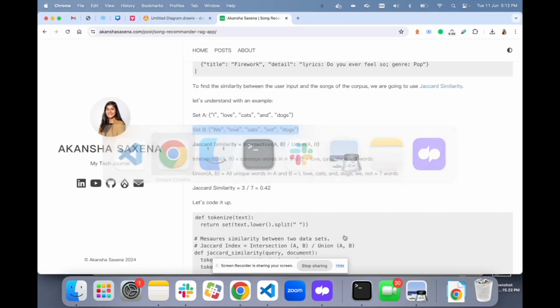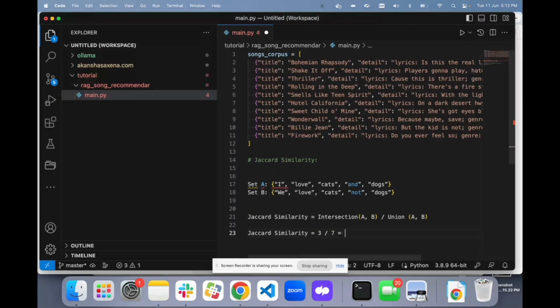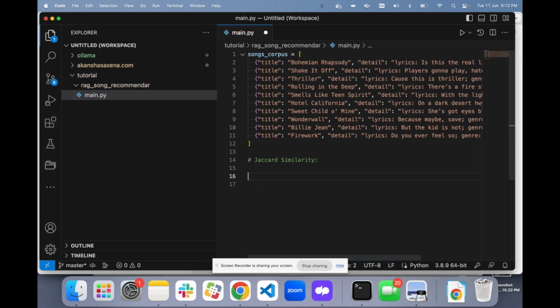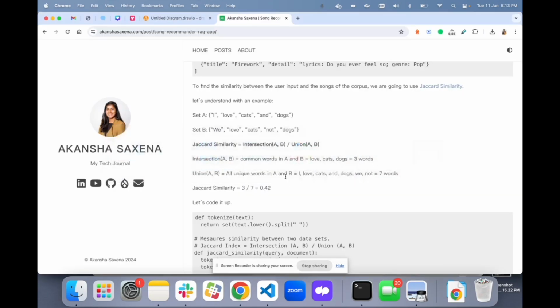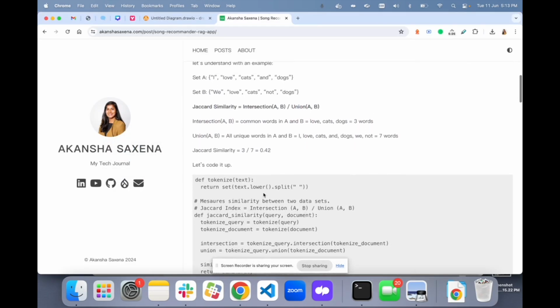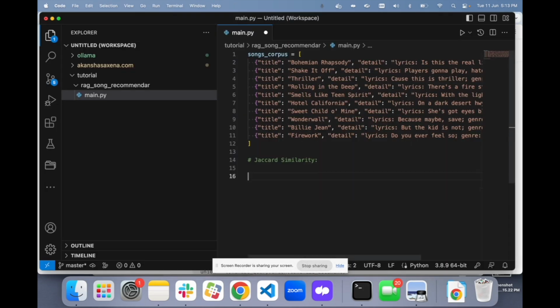So if we are going to do 3 by 7, we will get somewhere around 0.42, right? So the similarity of these two sets is going to be 0.42 out of 1. This is the similar concept we are going to use to get the similarity between what the user is going to provide and the database of the songs. Understood? So let me copy it. We are going to use Jaccard similarity, and then we are going